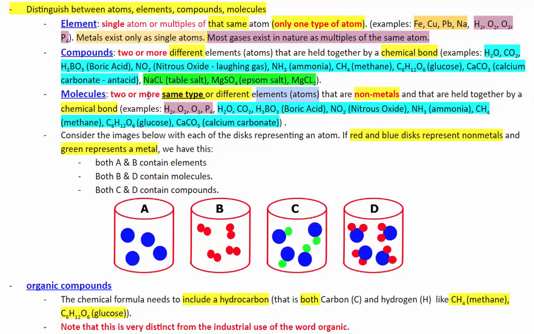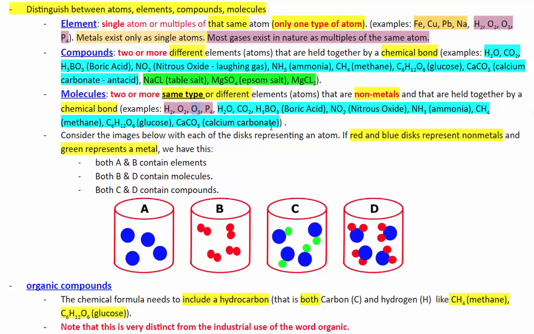Okay, now allowing for the same type makes H2 a molecule. It is an element like we mentioned before, but it is also a molecule. Same type atom, hydrogen, but we have two of them. Here we have three of the same type of oxygen. It's also a molecule, same type element, and an element.